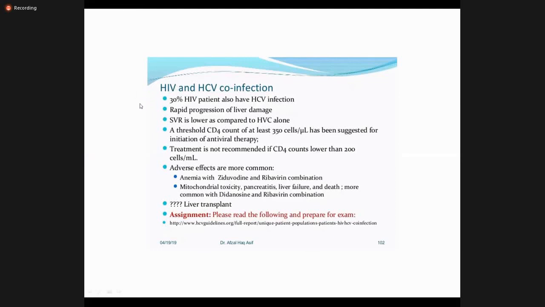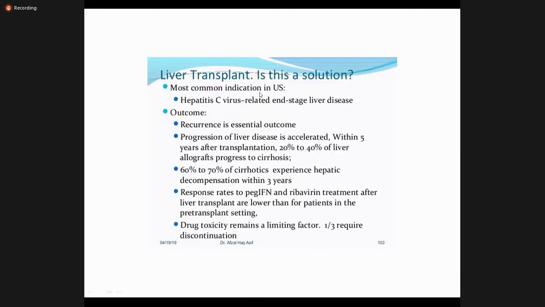Now coming to the specific population, HIV and HCV infection. There are a lot of drugs which are effective against both, so we can give these drugs to the patients. Then liver transplantation: as I have already discussed, when the patient develops liver fibrosis and end-stage liver disease, liver transplantation is the only hope for these patients.